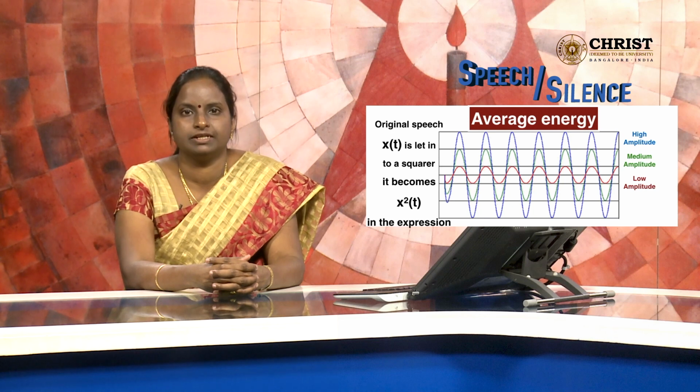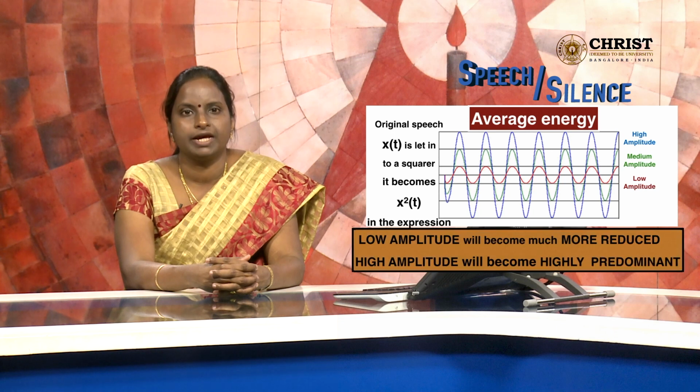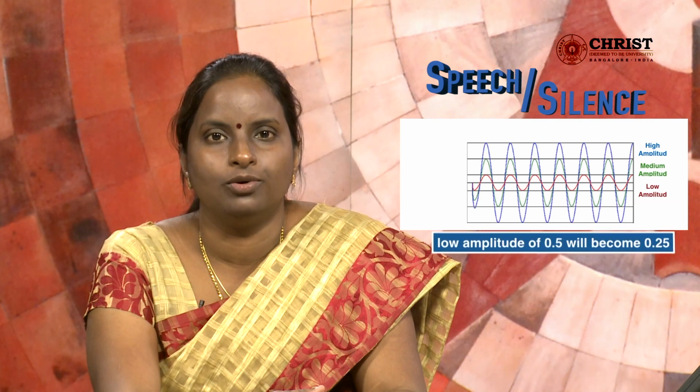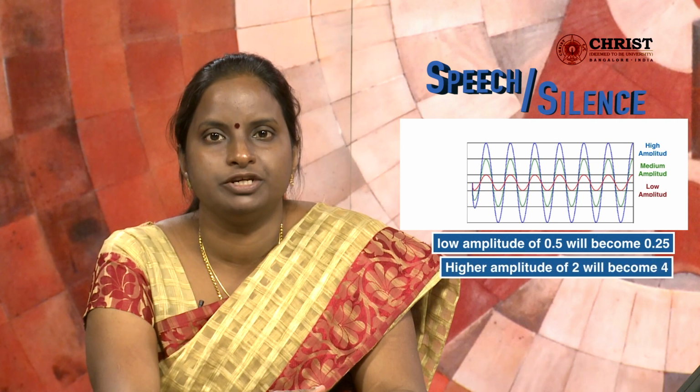When we look into the speech signal, we can observe that low amplitude areas will become much more reduced in amplitude and high amplitude regions will become highly predominant in amplitude. That is, a region having low amplitude below 1 volt, for example 0.5 volt, will become 0.25 volts, and a region of high amplitude above 1 volt, for example 2 volt, will become 4 volts. What is the significance of this? Previously, in the signal, the amplitude difference between the low and high amplitude was minimal and not significantly visible. But when subjected to squaring, the difference becomes predominant.